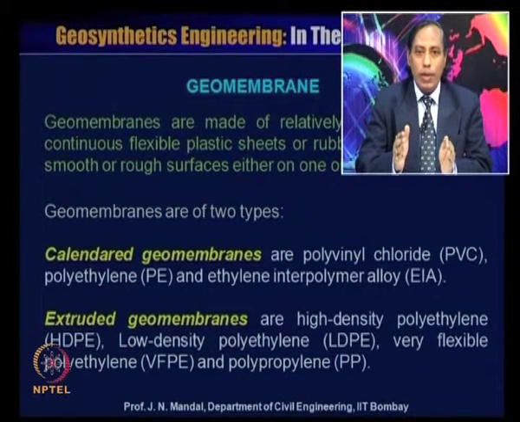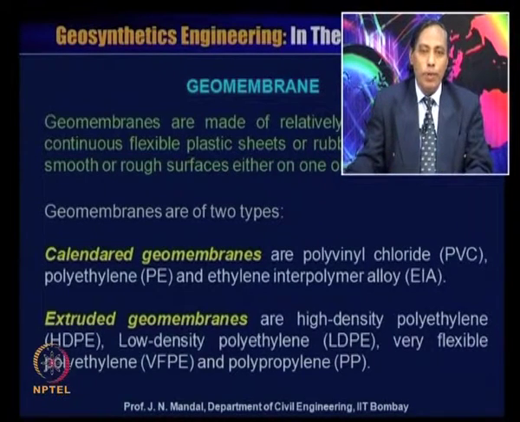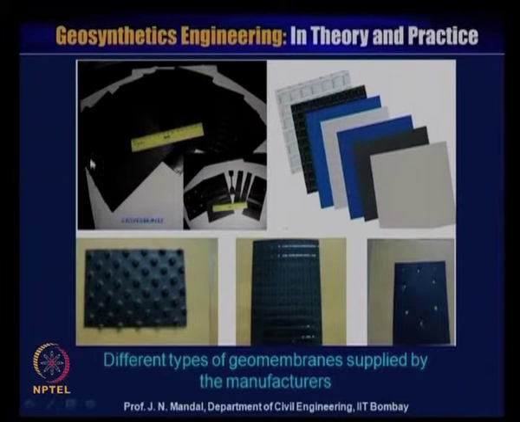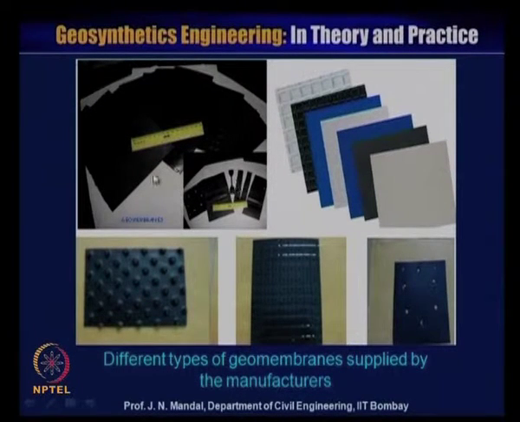And extruded geomembranes are high density polyethylene, which is represented as HDPE, low density polyethylene, that is LDPE, very flexible polyethylene, that is VFPE, and polypropylene, which is PP. You can see here also the defined types of the geomembrane material, and you can also see this one side is very rough. So these are the defined types of the geomembrane.